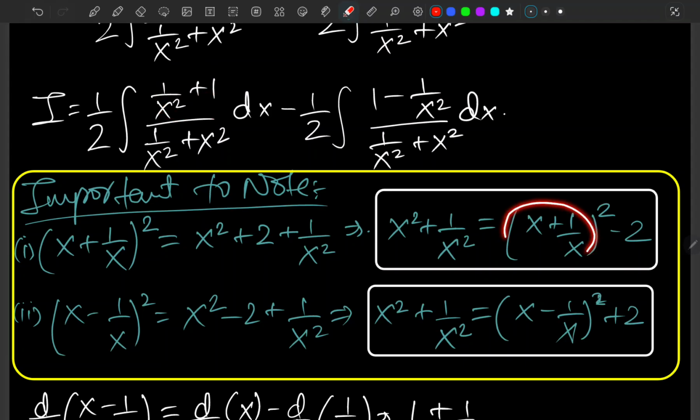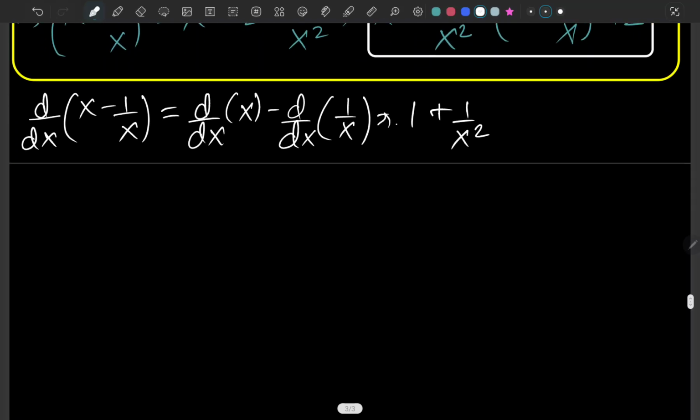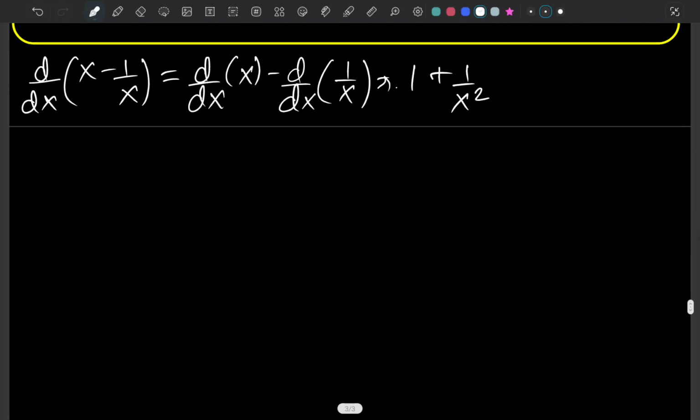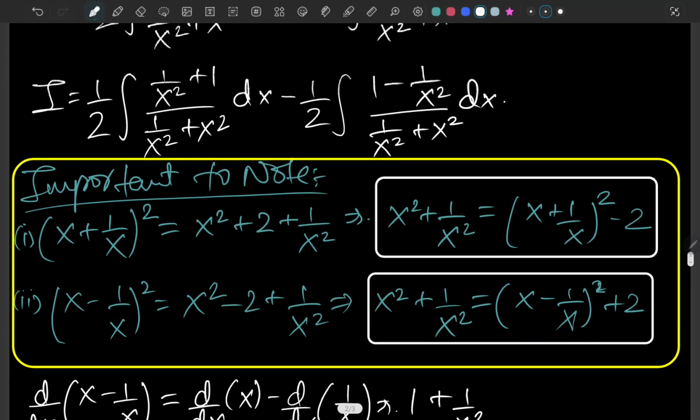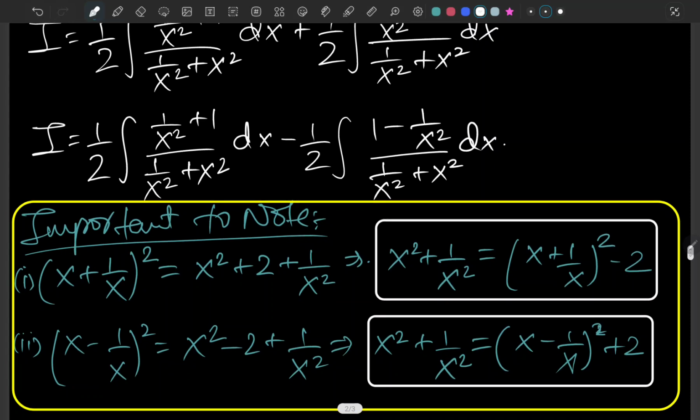And if we talk about the derivative of this function, that's gonna give us this one. So that's what we are going to do here. And that is why I chose this method, because this is quite convenient to solve through. So I is 1 over 2 integral.